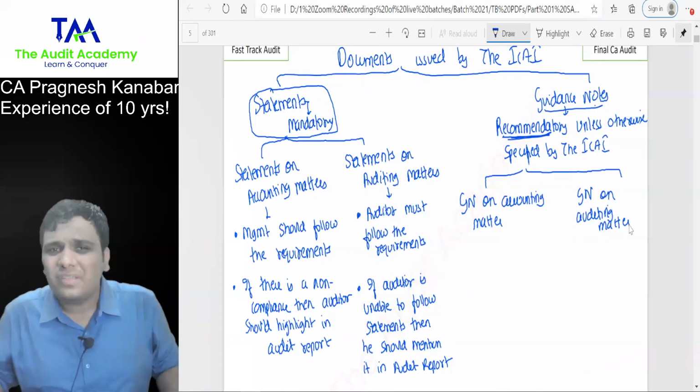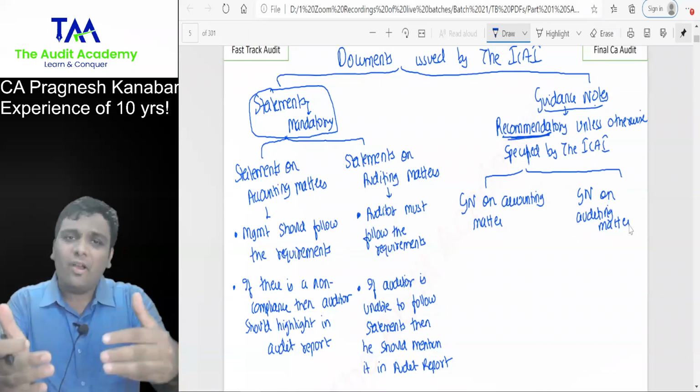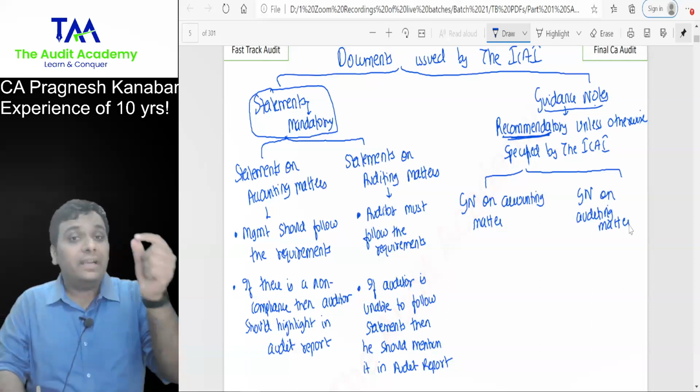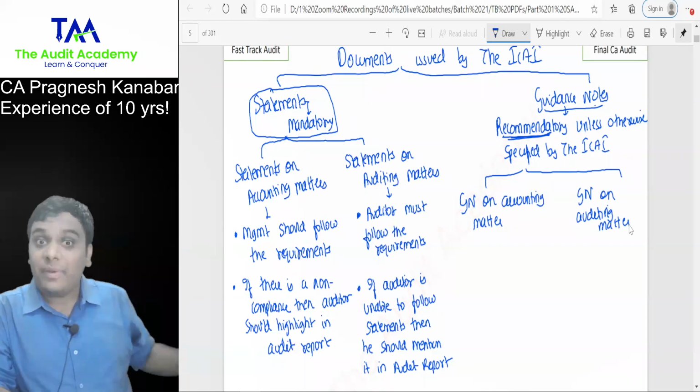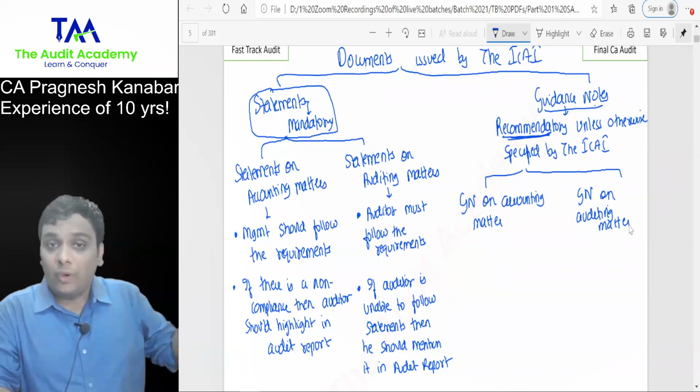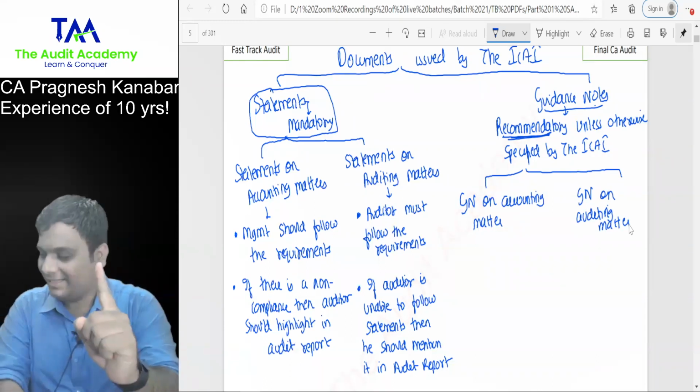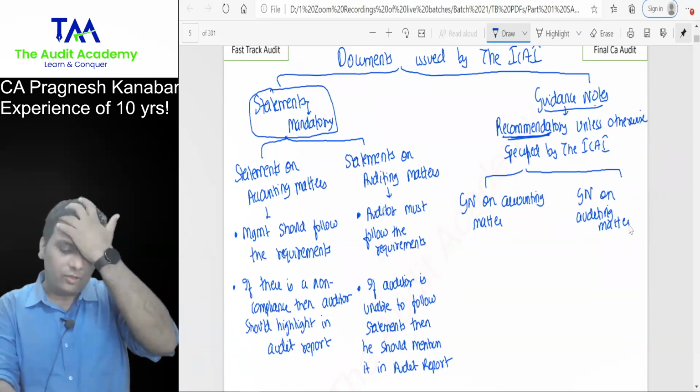The answer is no, sir, not needed. You may or may not highlight it in the audit report. But tell me everyone, if there is a non-compliance with statements, then should you highlight it in the audit report? Yes. So that is where the difference comes into the picture. Be careful.